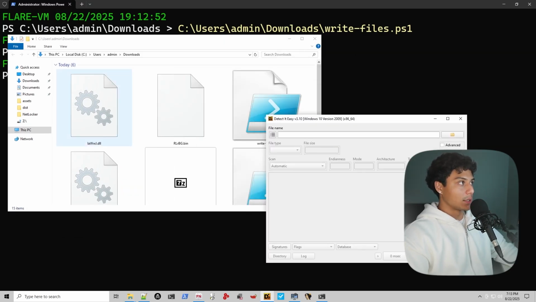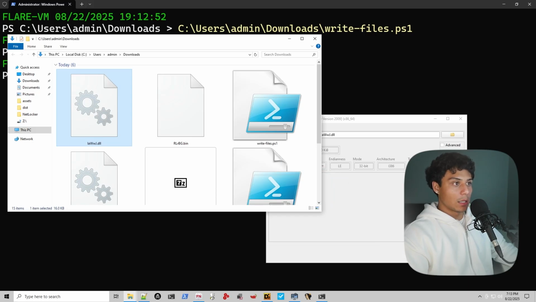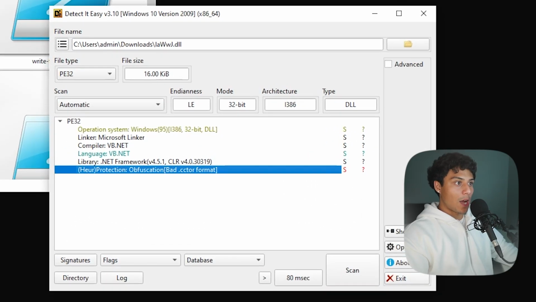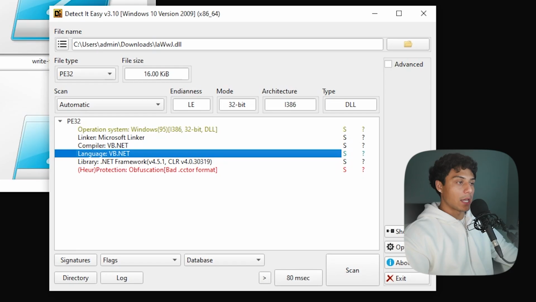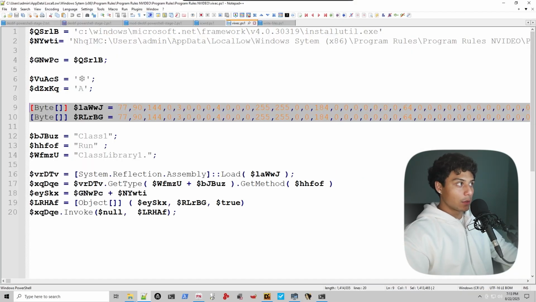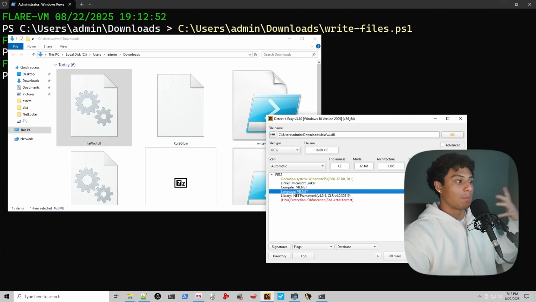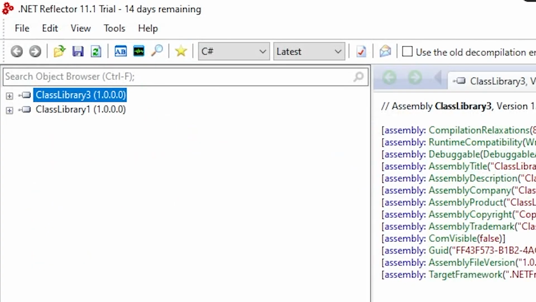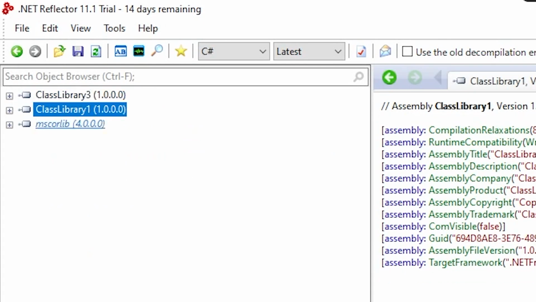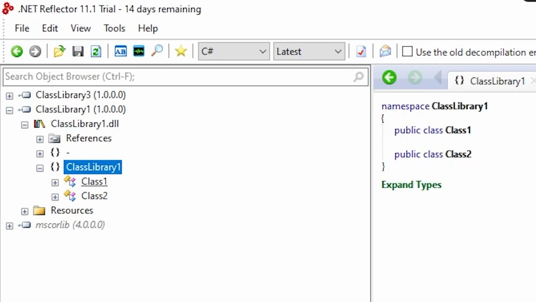We'll fire up Detect It Easy. Let's take a look at the DLL first. This has obfuscation tags. Looks like it's a VB.NET piece of malware, and it was also named something similar. This one was named class 1, which I believe our first one was named class 3. So pretty similar piece of malware. Again, we can open it up in .NET Reflector. There we go, class library 1. And we can take a look at what exactly this is.